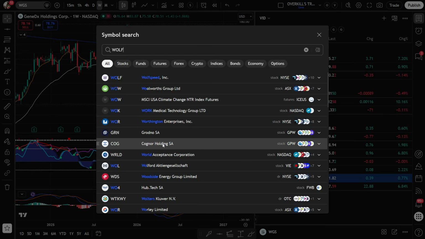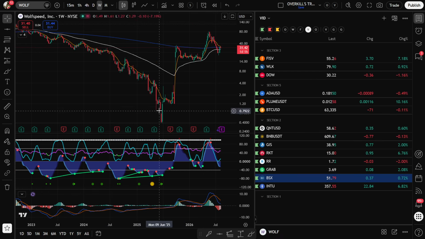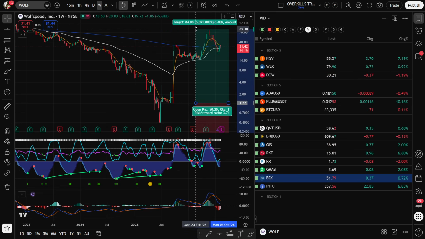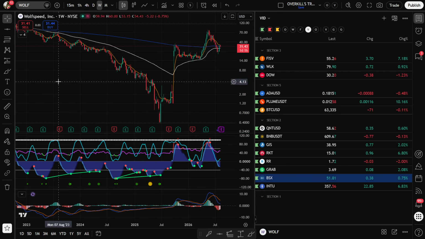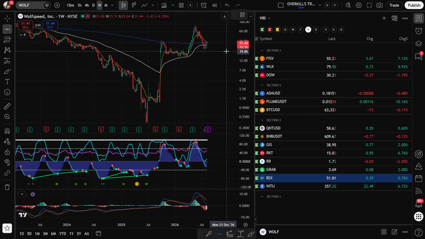We got WOL. This is Wolf Speed. Wow, they had a huge move there. I remember someone was talking about this down at $1.40. Someone in the Discord was talking about this down here. I never pulled the trigger, man. But wow. Oh my gosh. I vividly remember someone requesting this a long time ago, and this thing went up 6,000%. Okay, missed opportunity there.